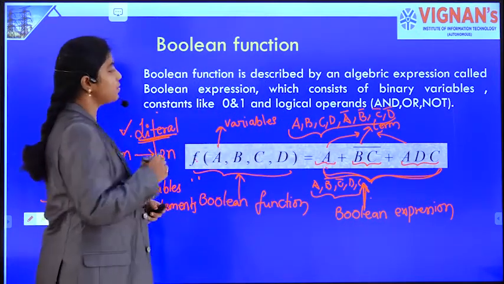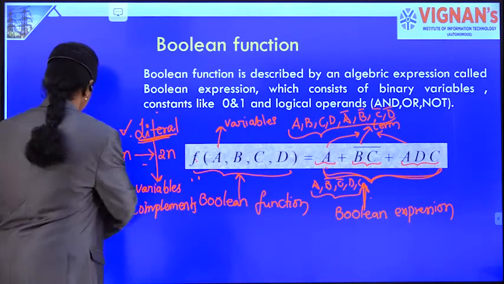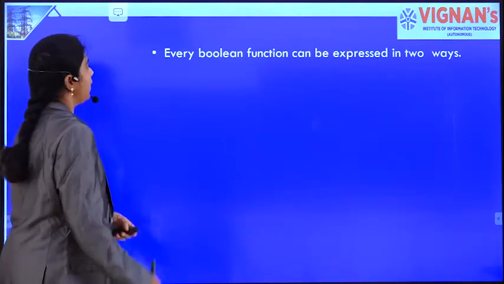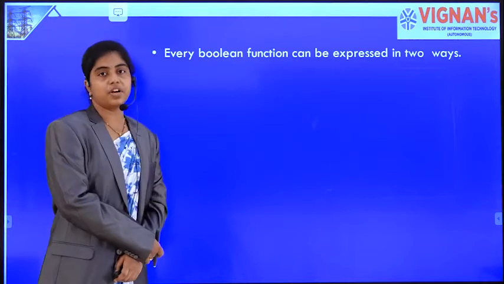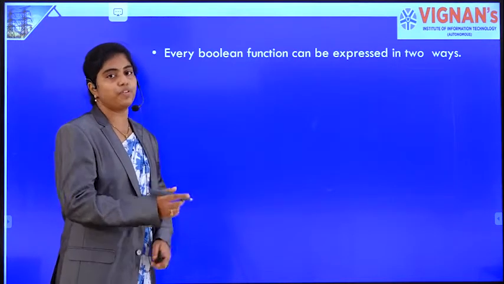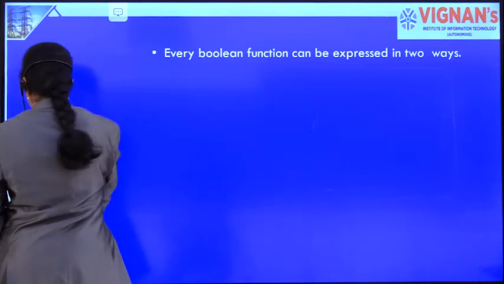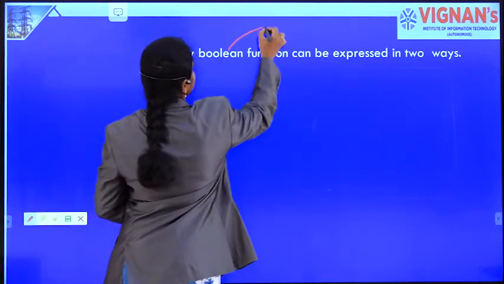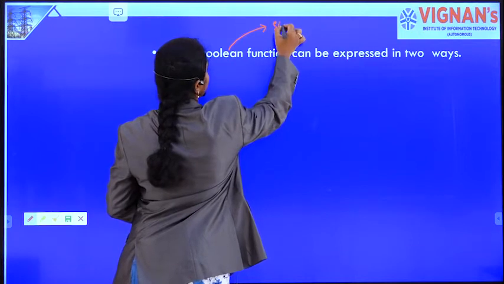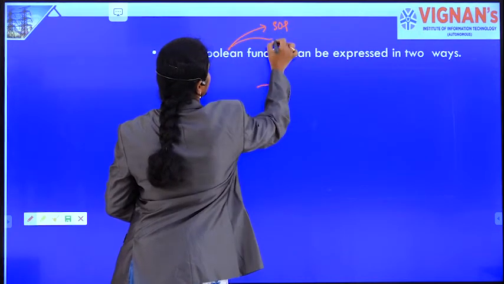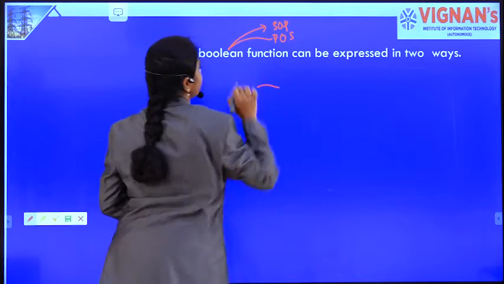Okay. We will now see it through an example. And every Boolean function can be expressed in 2 ways. What are the 2 ways? One is SOP, another one is POS. We will see what SOP is and what POS is.